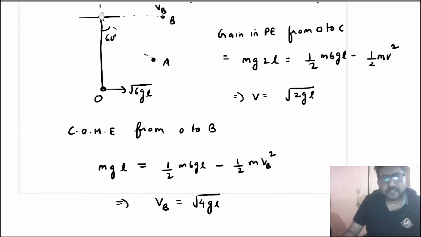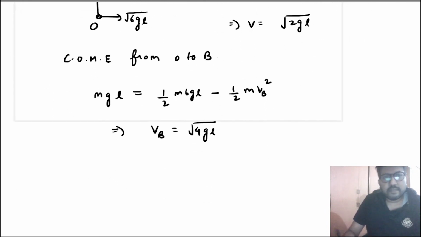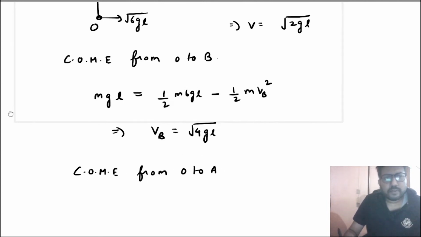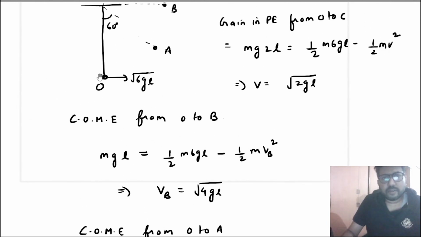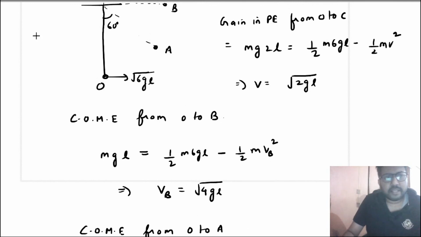We will find it. First, let us find the velocity at A. Similarly, conservation of mechanical energy from O to A will give you, again, the gain in potential energy equal to the loss in kinetic energy. This time the gain is L into 1 minus cos 60. Cos 60 is half, so this gain is L by 2.